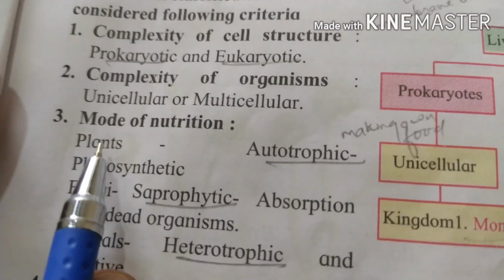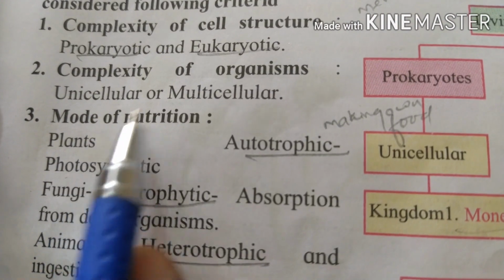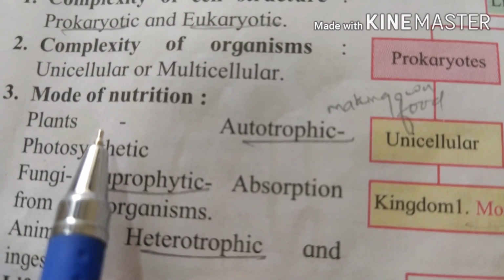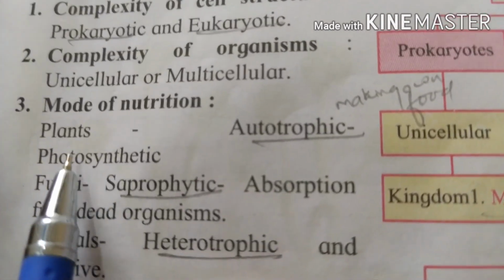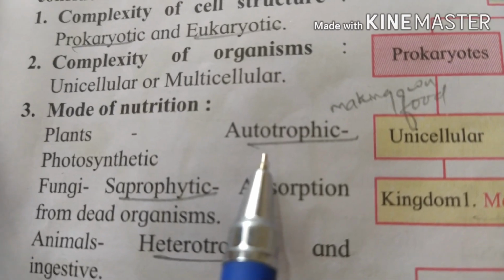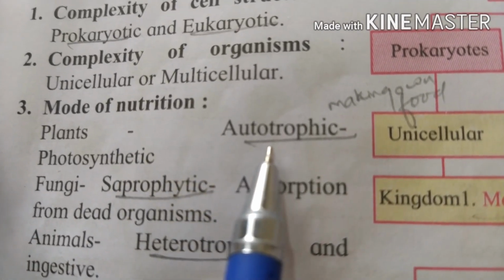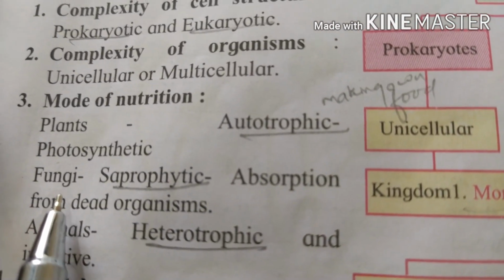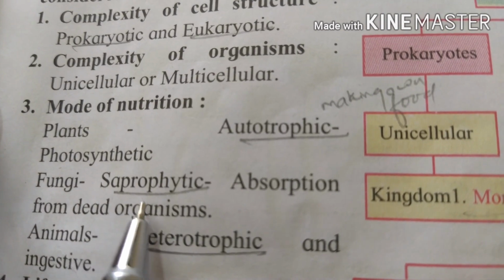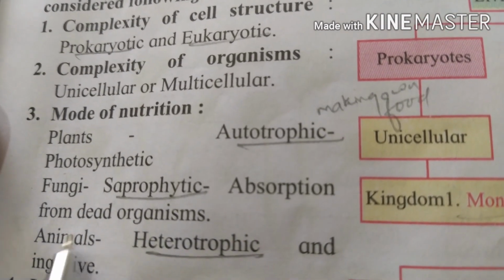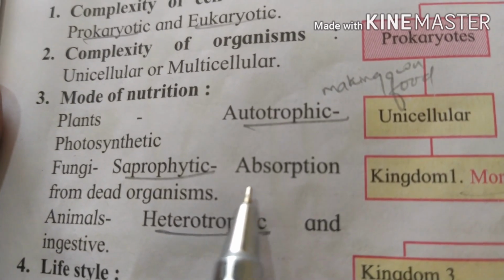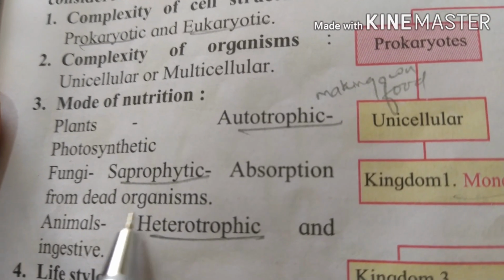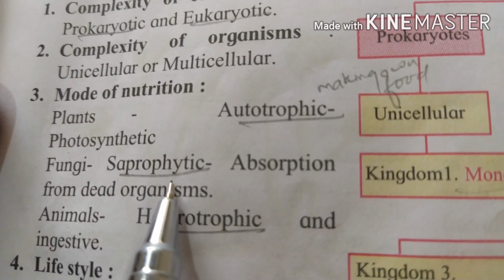Now come to the third classification group, mode of nutrition, how they take their food. The plants are autotrophic or photosynthetic. Autotrophs prepare their own food. Then in this same group we have fungi, which are saprophytic, absorbing food from dead organisms. When an animal dies, some organisms attack it and take the food in that manner, so they are called saprophytic.